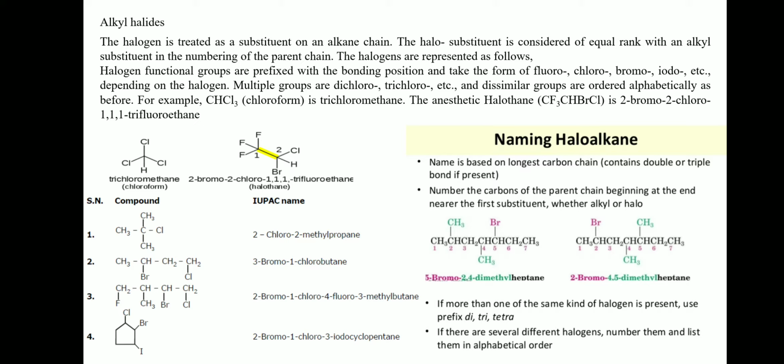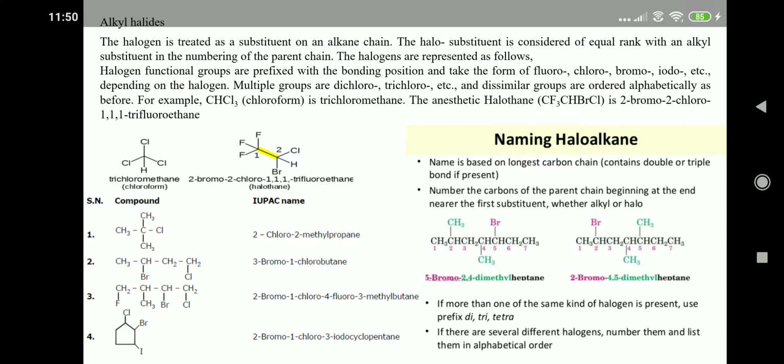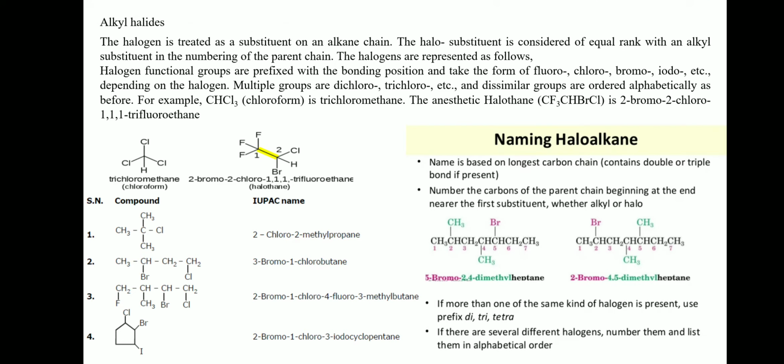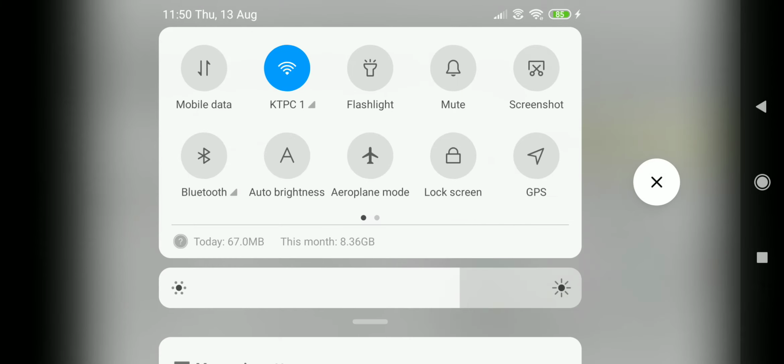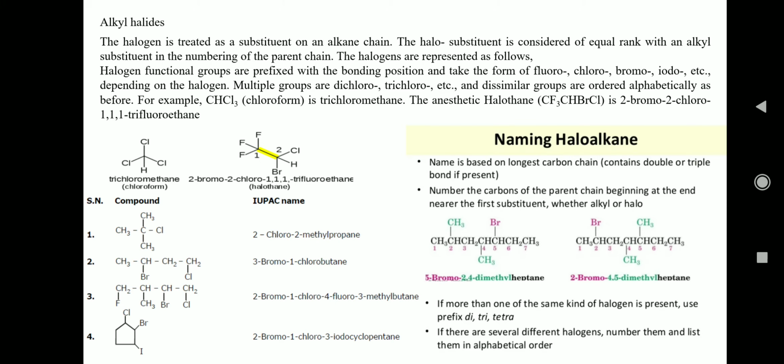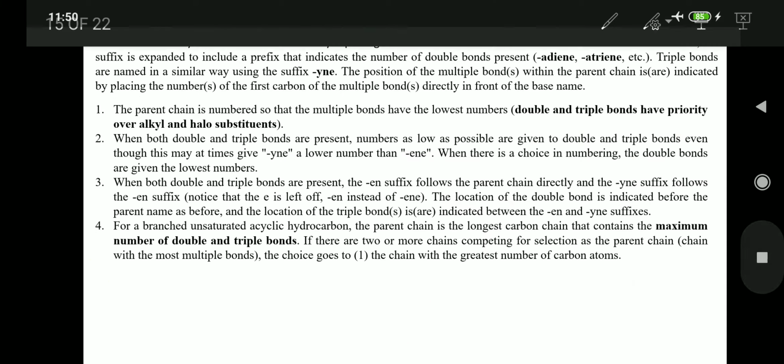Depending on the degree of substitution at the carbon atom carrying the halogen, alkyl halides are classified into primary, secondary, and tertiary alkyl halides. So here we are going to see the examples now.